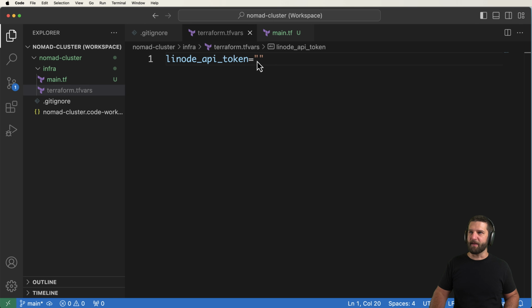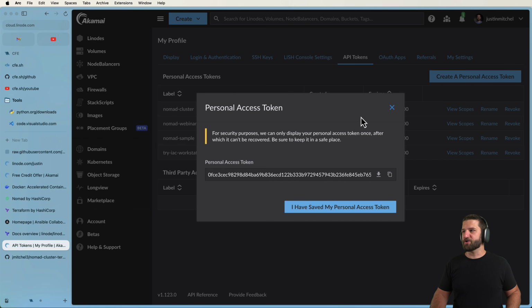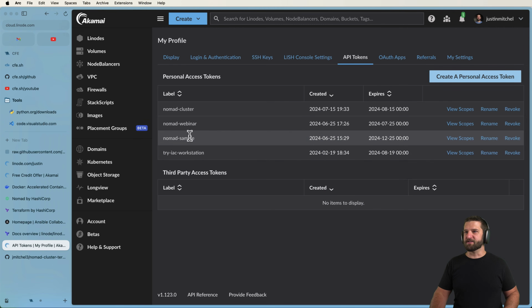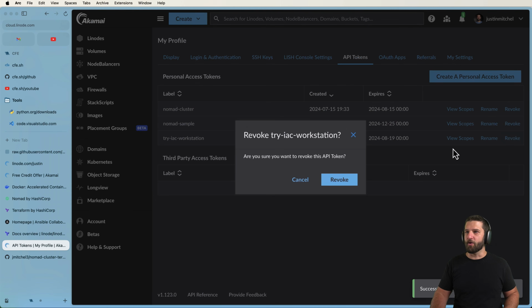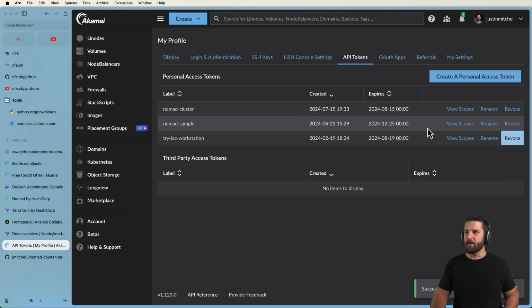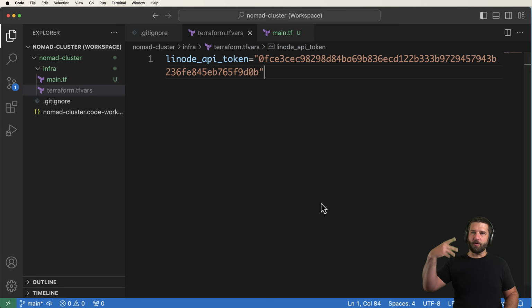I'm going to go ahead and copy it and paste it into my terraform.tfvars. This will be the last time you see this token. I shouldn't share it at all, but the idea is, of course, at any time, if you need to revoke a token, like I've got this webinar one in here, I'll go ahead and revoke that, right? I've got the sample one in here. I'm going to go ahead and revoke that as well. Sample one, boom. Okay, really simple. It's not hard to make new tokens, as we just saw.